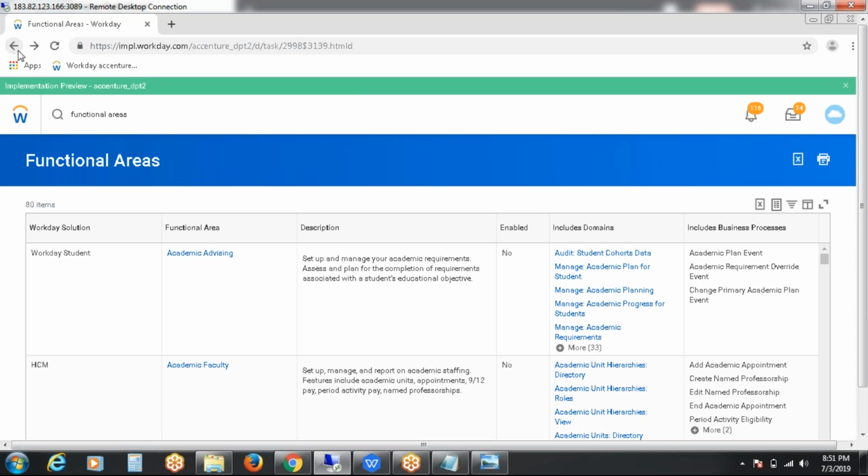Just go back. Yeah, here you can see the functional areas are enabled. If it is not enabled, then how can we edit the business policy here, Priyanka? I'm just confused. Editing is nothing but adding to the existing security groups that are there. For adding, the process is called the edit option. You are not editing the whole concept; you are just adding the groups in the domains and business processes. You are not editing this.